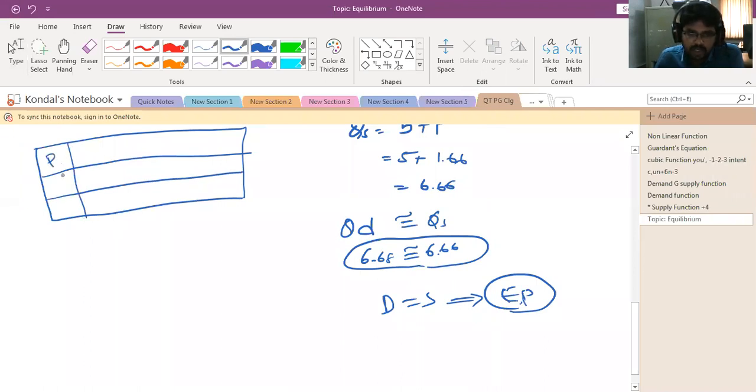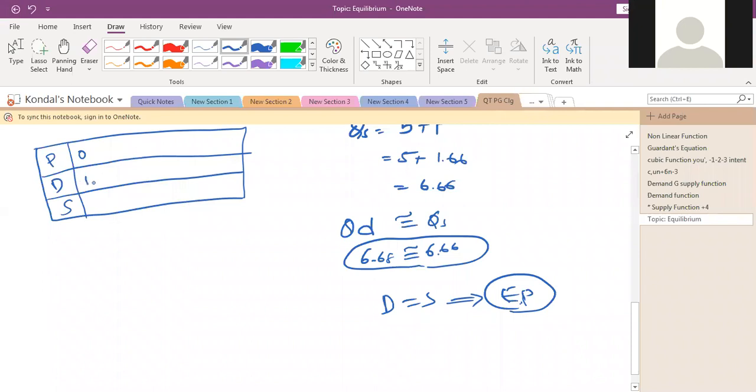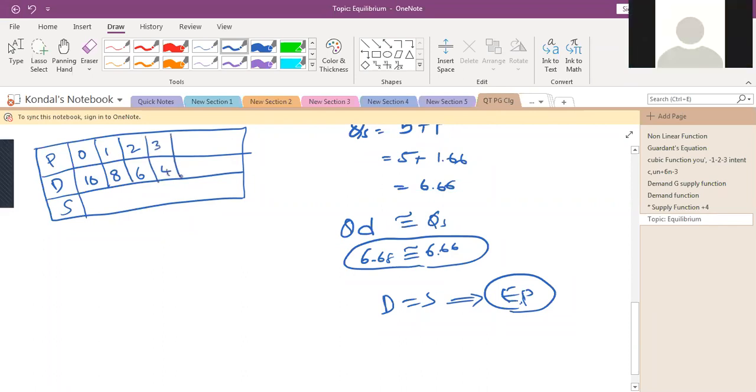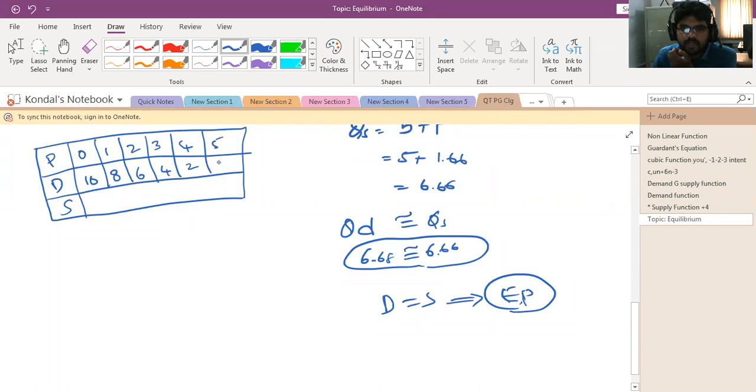So this is the price, this is the demand, this is the supply. When the price is equal to 0, how much is the demand? 10, as we discussed in the last example. When the price is 1, the demand is 8. When the price is 2, the demand is 6. When the price is 4 rupees, the demand is 2. When the price is 5 rupees, the demand is 0.